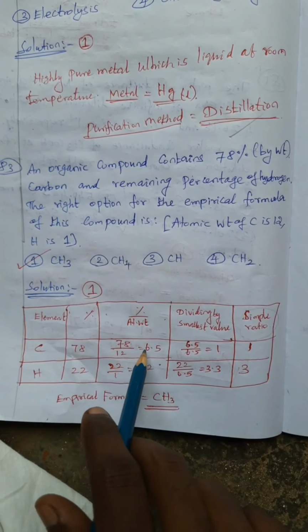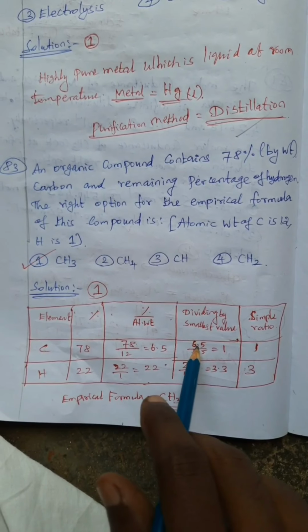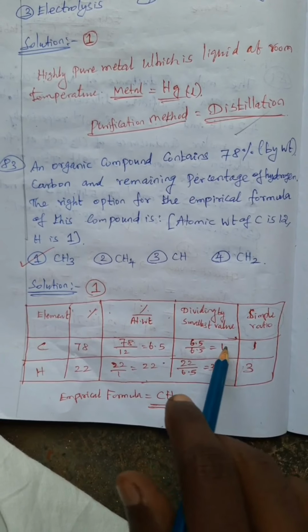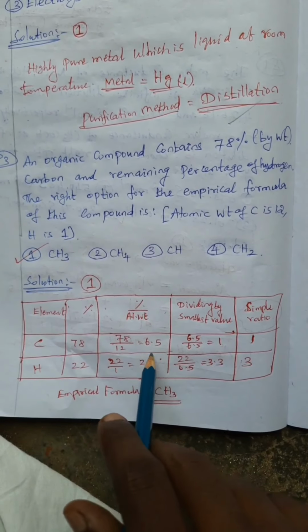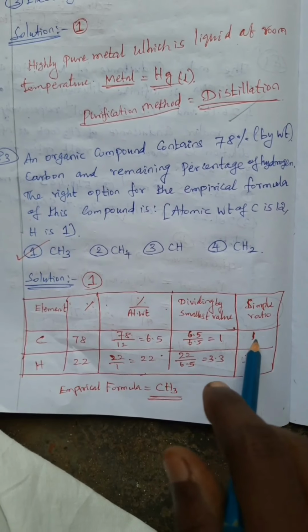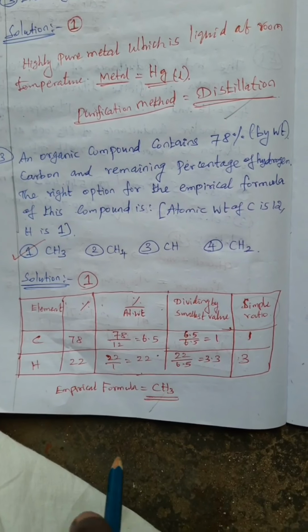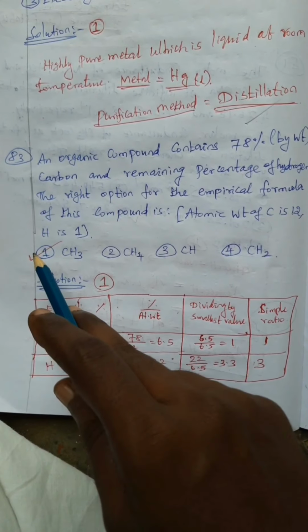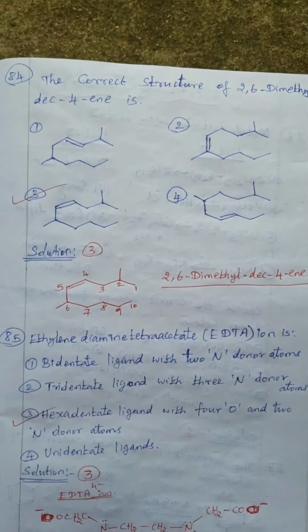So 78 divided by 12 is 6.5, and 22 divided by 1 is 22. 6.5 divided by 6.5 equals 1, the simplest whole number. 22 divided by 6.5, where 6.5 is the lowest value, is around 3.3. So the ratio is 1 to 3. Carbon is 1 and hydrogen is 3. So CH3 is the empirical formula. So option 1 is correct, CH3.